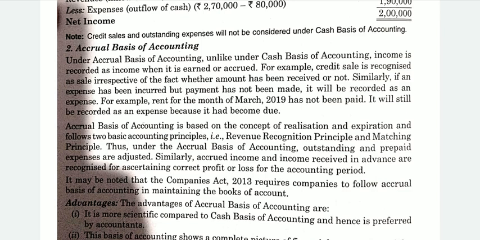Here you can see the example also. Supposing rent for the month of March 2019 has not been paid, but that was due for the month of March. On a due basis, you will record this amount of rent as an expense. Under this accrual basis of accounting, you will record this outstanding expense because that has been accrued. That means that has become due, because that expense is of the month of March.